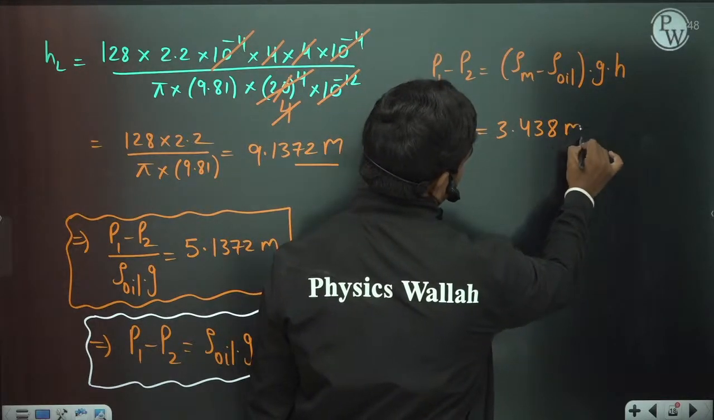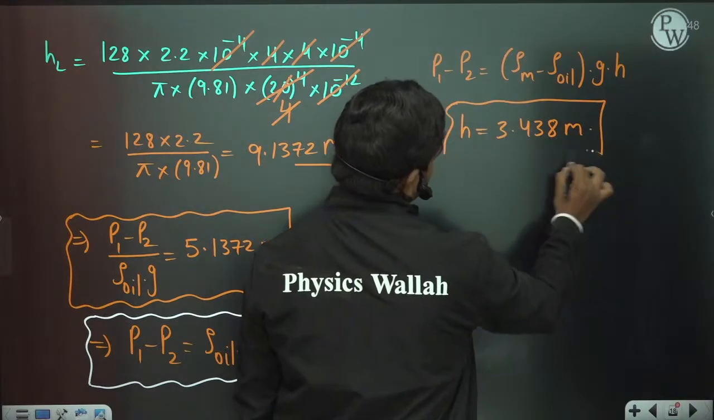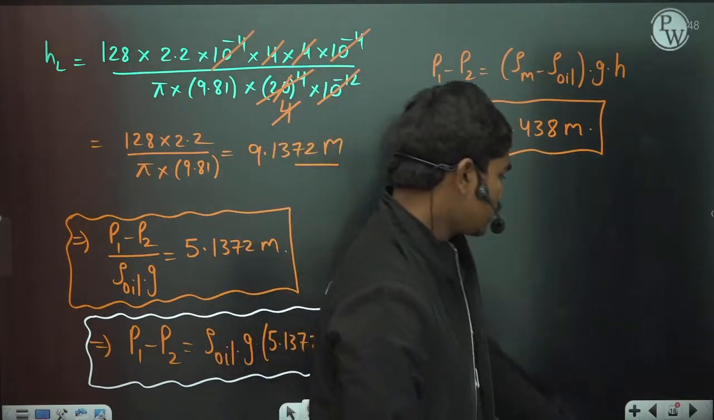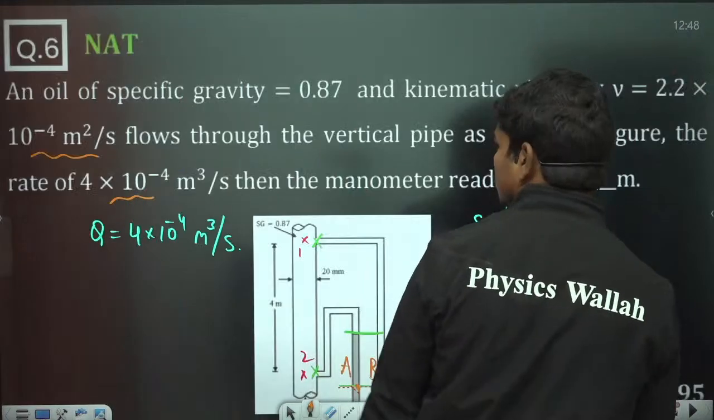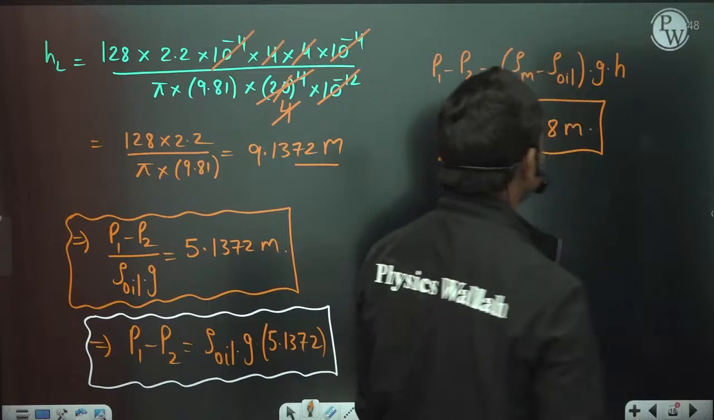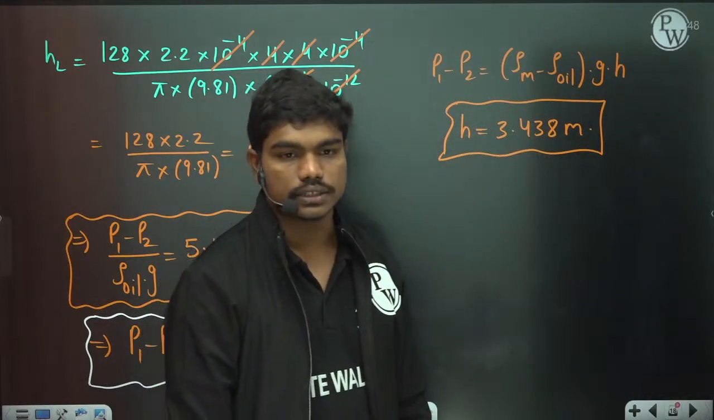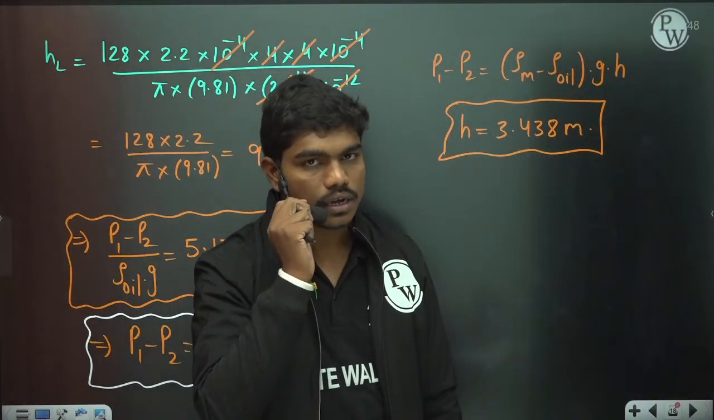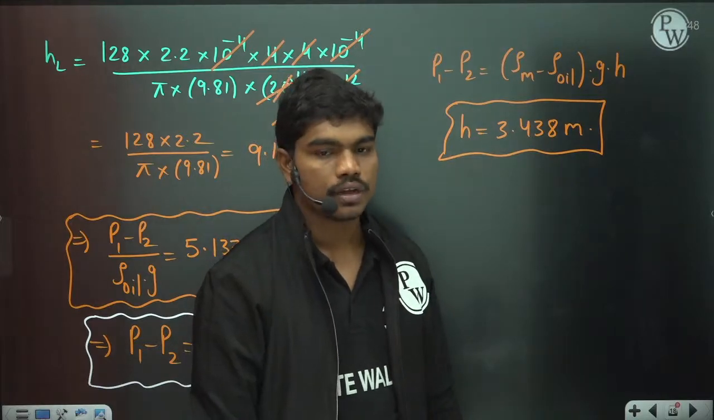3.438 meters, if you equate these two. This is the correct 3.438 meters, the manometer reading. If you have 4 meters, this is a big manometer, so 3.438 meters could be the manometric deflection. Clear? Yes, this value is correct.